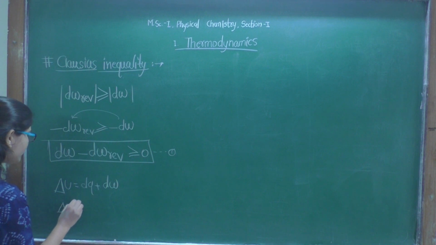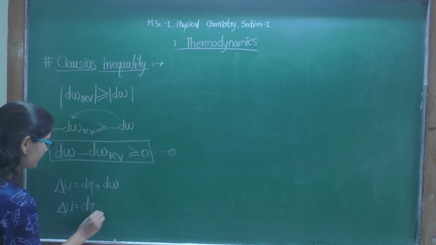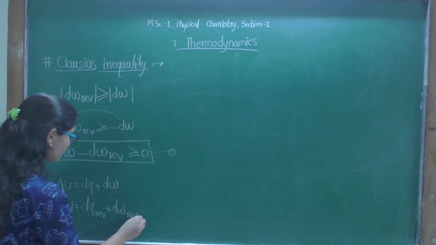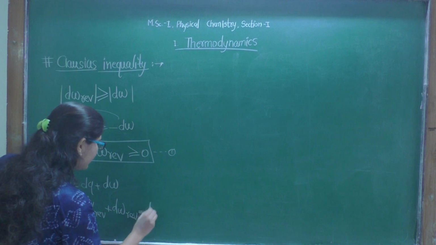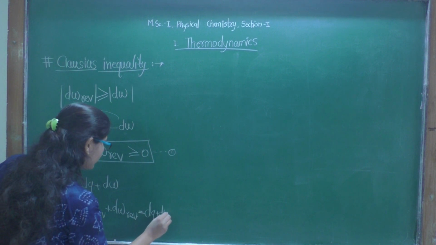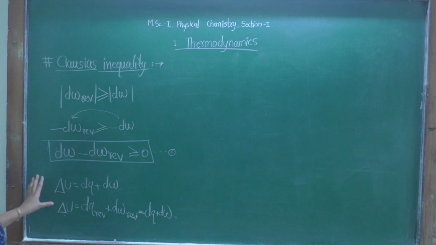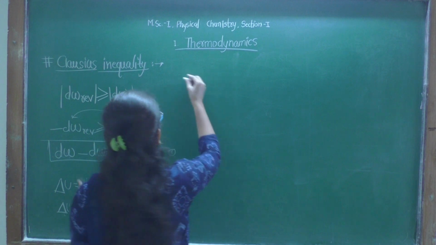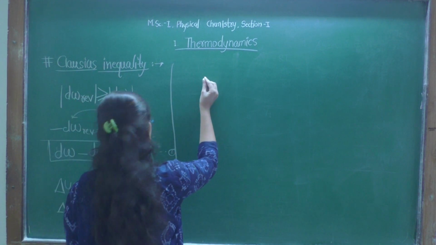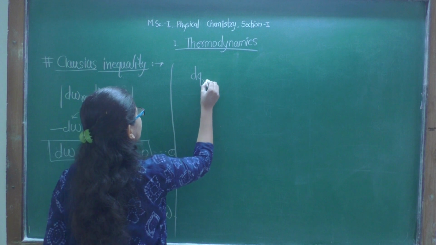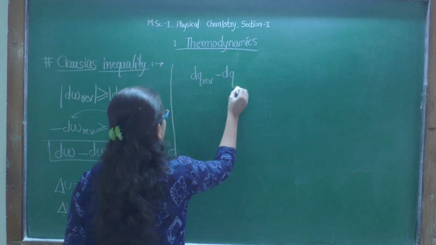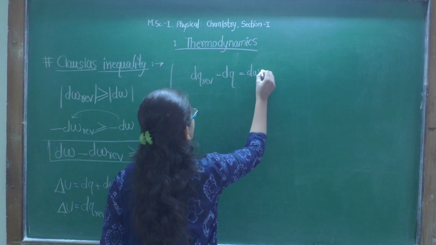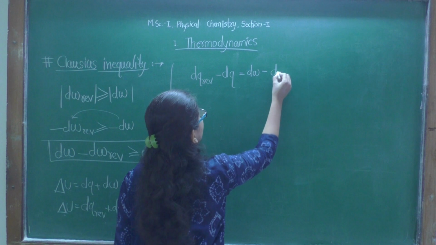So we can write delta U is equal to dQ reversible plus dW reversible, is equal to dQ plus dW. And now we can again write dQ reversible minus dQ will be equal to dW minus dW reversible.